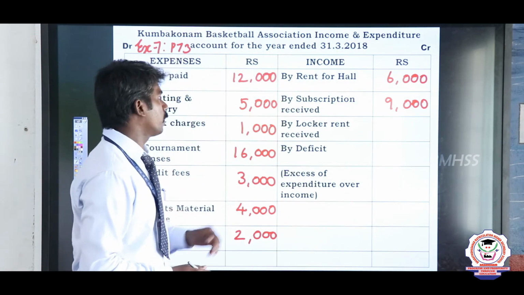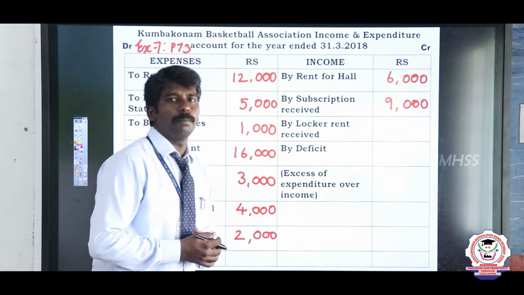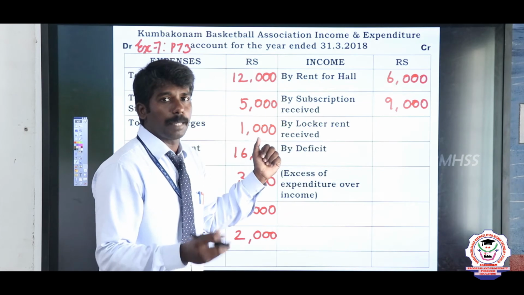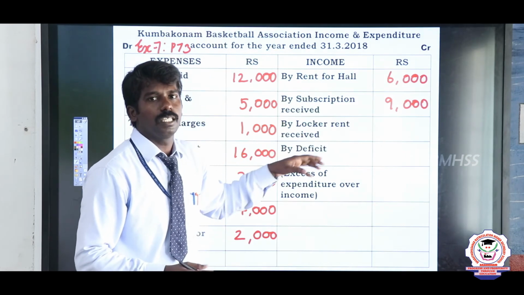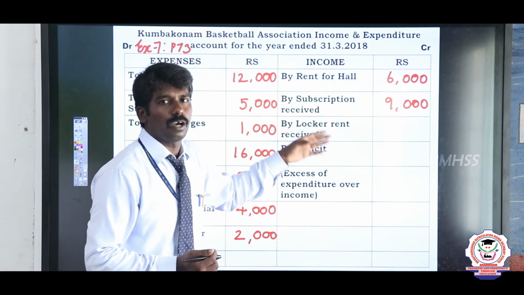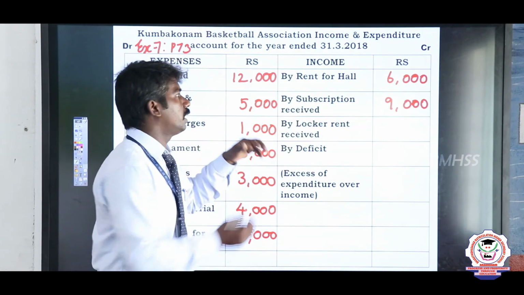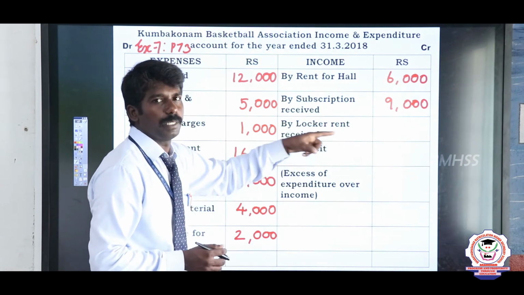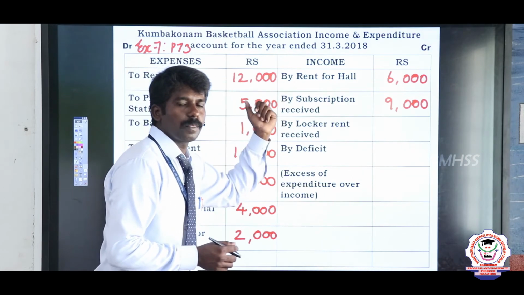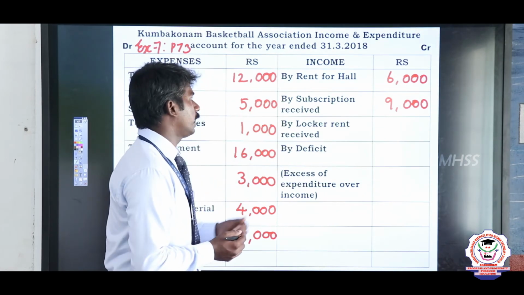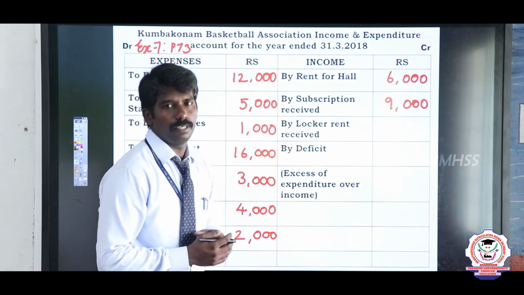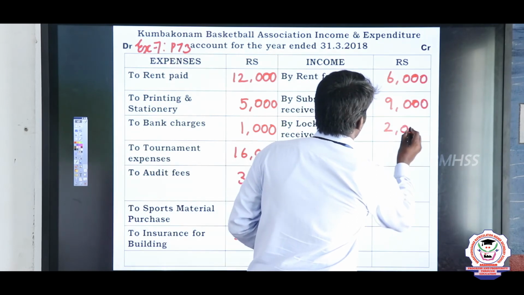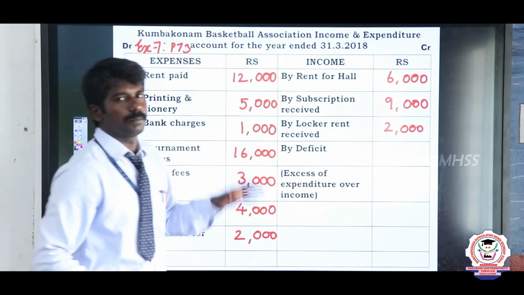Then see the next income, locker rent received. When the members or public use the locker facilities in this organization, they should pay a separate amount as locker rent charges. When the organization receives locker rent charges from the members, it is one of the incomes gained by the organization. So the locker rent received from its members is one of the incomes for a non-profit organization. So write this here. The value of locker rent received is 2000 rupees. So write 2000 rupees. Within that, the income side is over.